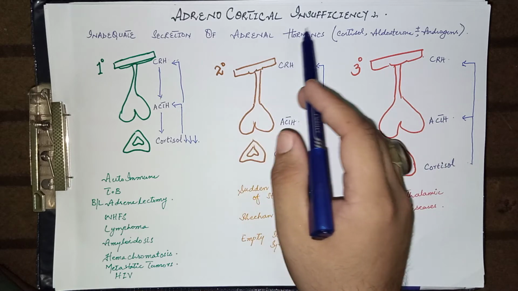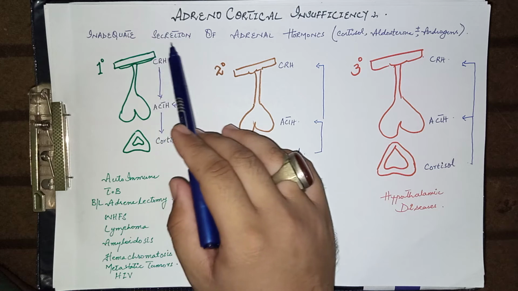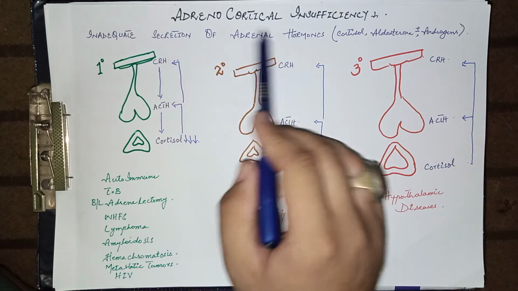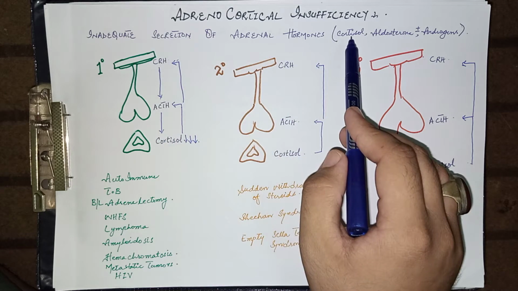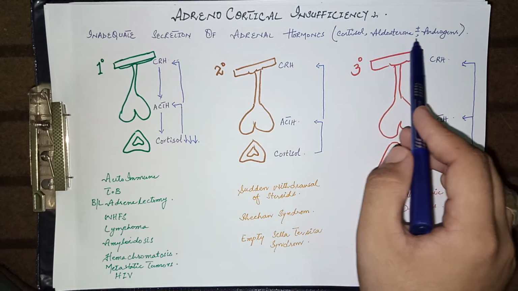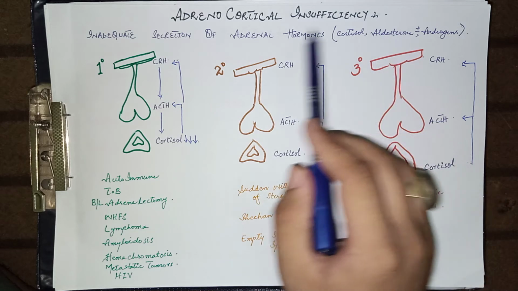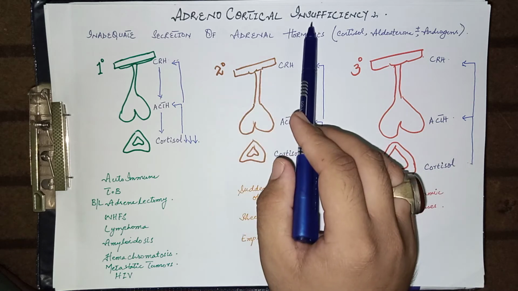So what is adrenocortical insufficiency? It is inadequate or reduced secretion of adrenal hormones from the adrenal gland. These are cortisol, aldosterone and androgens, the hormones which are released from the adrenal gland. If their levels are reduced, it means there is adrenal insufficiency.